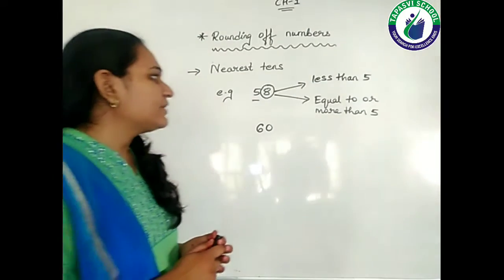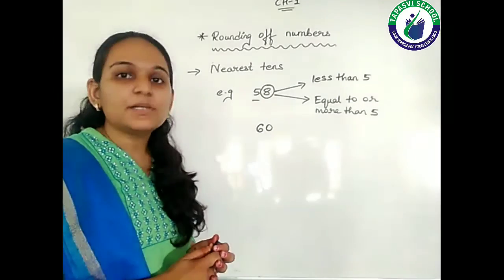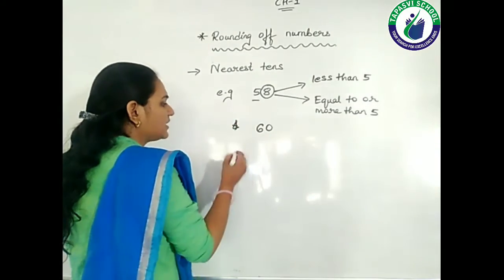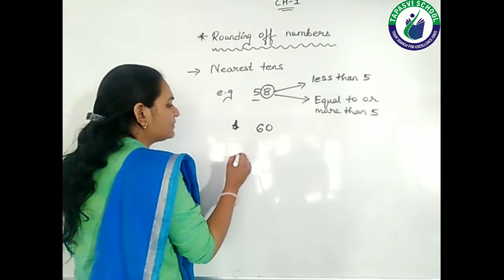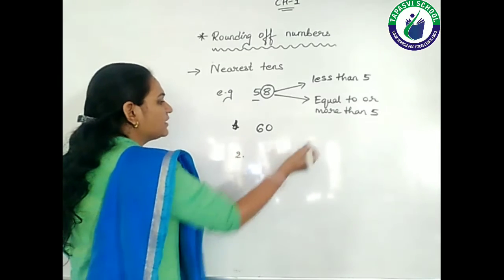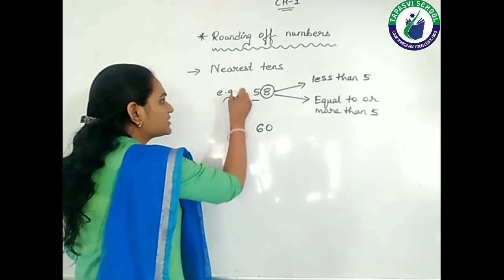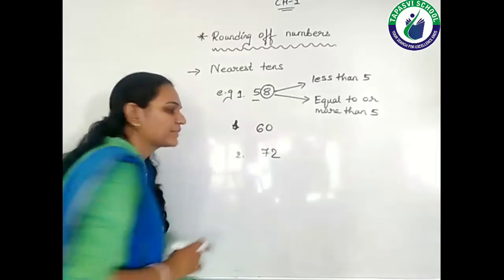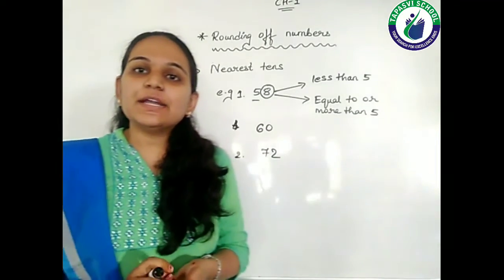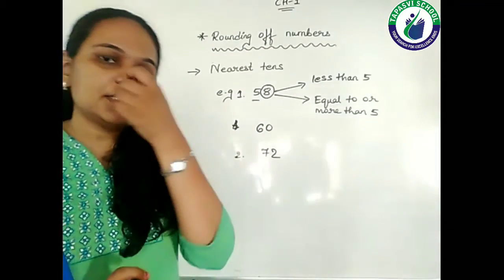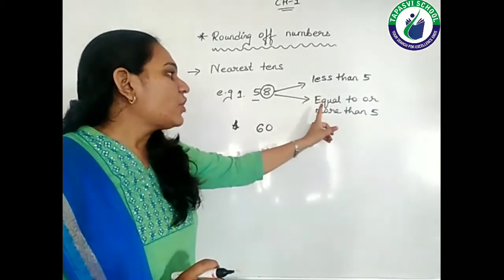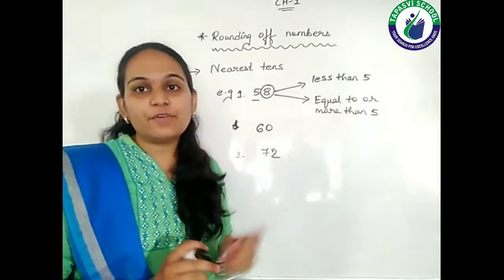Okay, let's take one more example so that you can understand it in a better manner. This is my example number 1. Example number 2: for example, 72. Now we have to see whether the helping digit is less than 5 or equal to or more than 5.